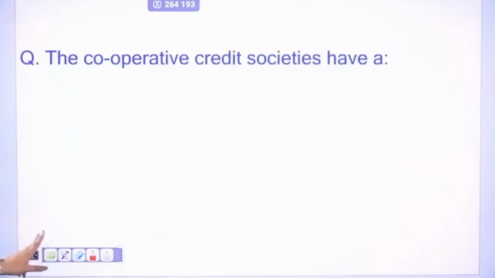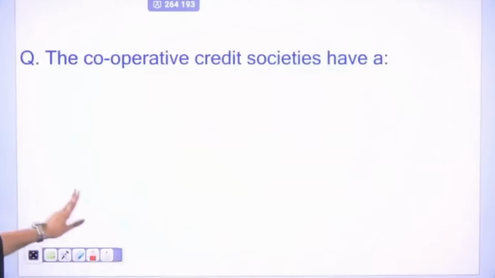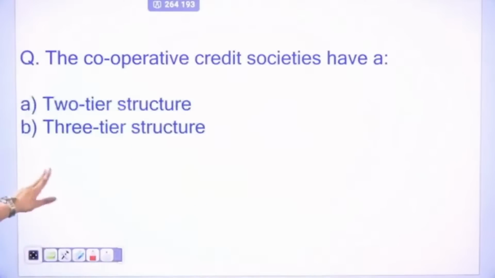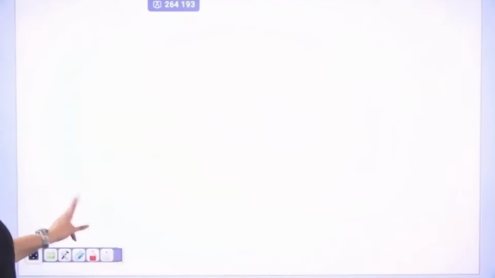Now the second question is talking about cooperative credit societies: do they have a 2-tier structure, 3-tier structure, 4-tier structure or a 5-tier structure? Cooperative credit societies have a 3-tier structure: central level, state level and the village level. Okay, there are three tiers in the cooperative credit societies.